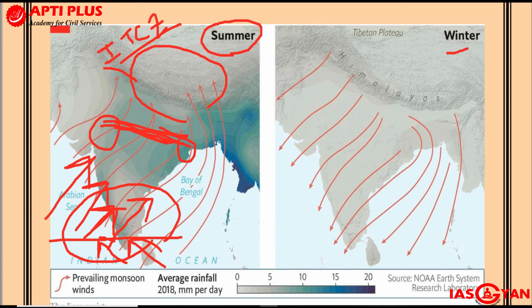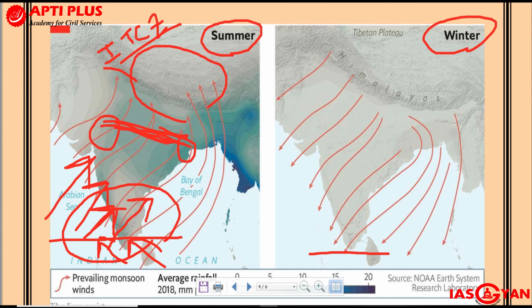On the other hand, during winter, what happens is this ITCZ will go to the south. ITCZ is an area of intense low pressure. Basically, it is indicating the overhead position of the sun. So wherever the sun is present overhead, just below that you will have a very intense low pressure zone, and that intense low pressure zone is what is called ITCZ, or the Intertropical Convergence Zone.